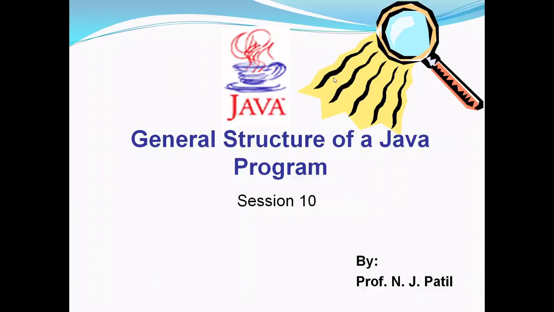For example, while writing a C program, you declare the hash include statements at the beginning, and then you may include some function definitions and you may add a main function. So you're following a particular structure while writing a C program. Same way, while writing a Java program, we have to follow a structure. So here we will study what is the structure of a Java program. So let's start.